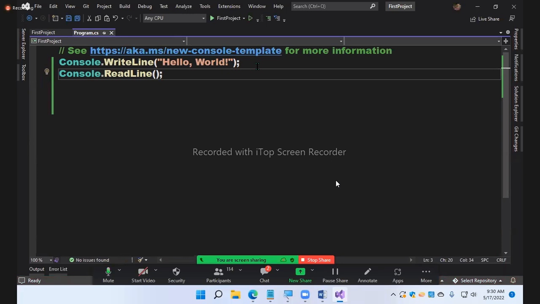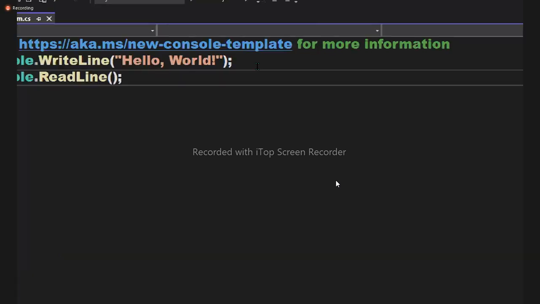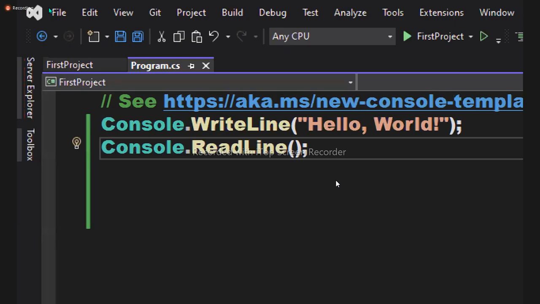Okay, now the third option. There are multiple ways you can run: Ctrl+F5, F5, and another thing. Say this is your Visual Studio. What is this? The menu bar, right? And what is this? The toolbar. Basically, it's called the standard toolbar. You'll have cut, copy, paste, save, all this.